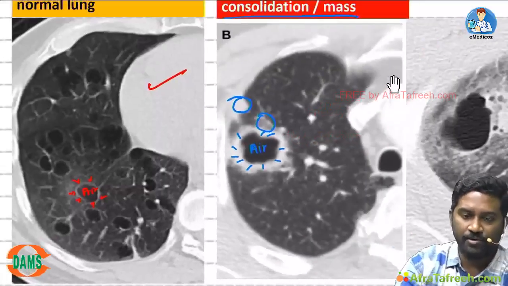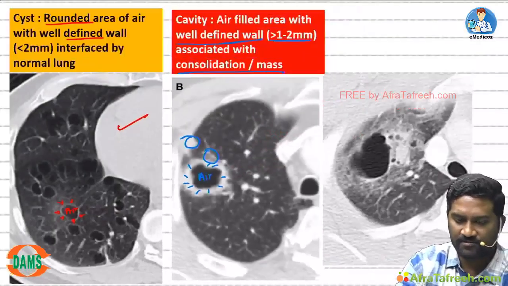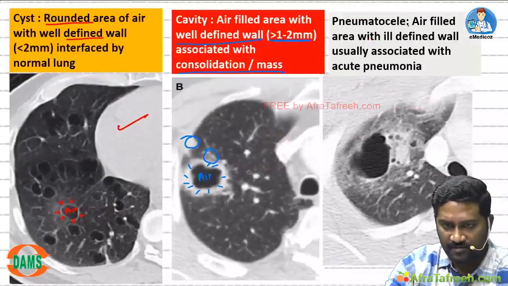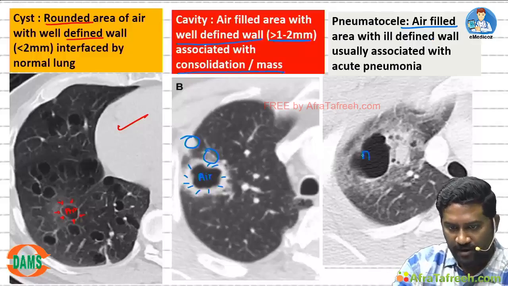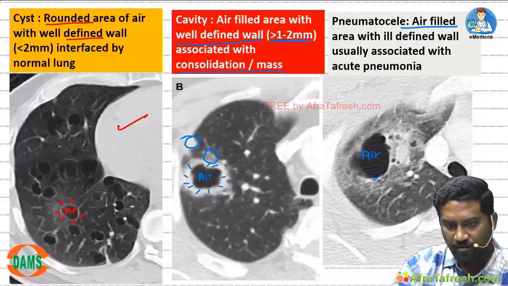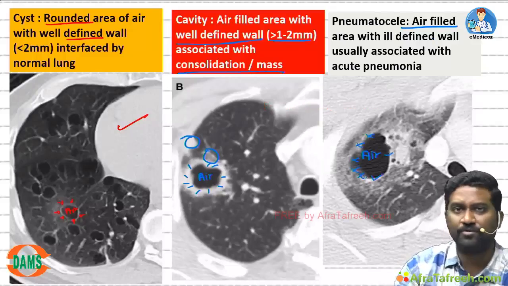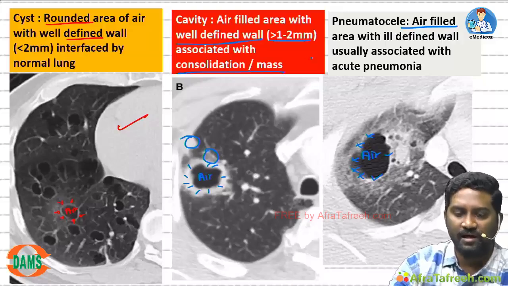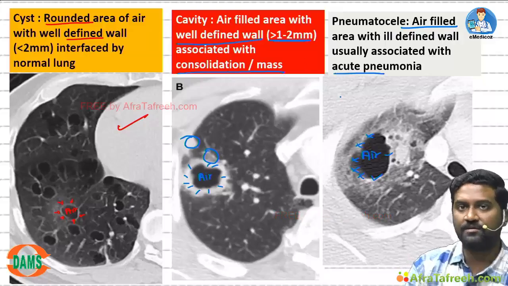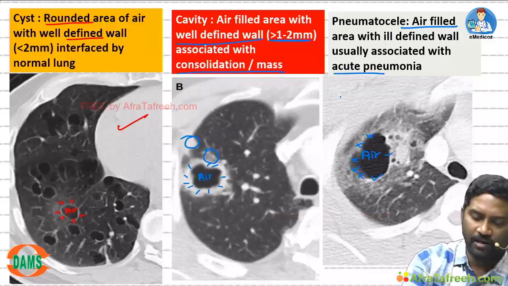Then coming to pneumatocyst, the third image is pneumatocyst. This is an air filled area. There is no proper wall at all. See, there is a wall up to here. In this area there is no wall at all. It is an irregular air filled area and usually associated with acute pneumonia.